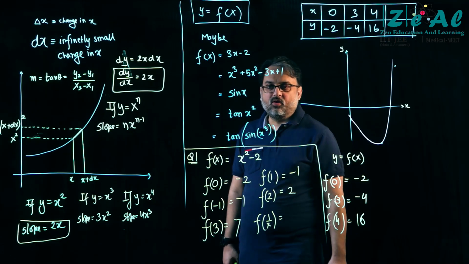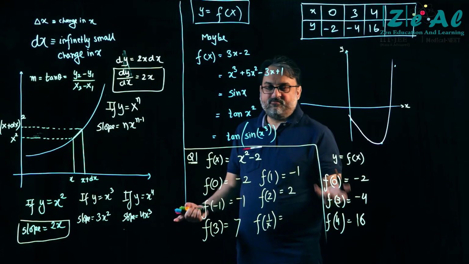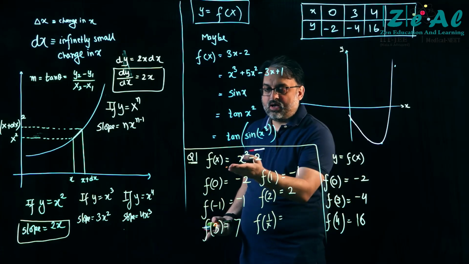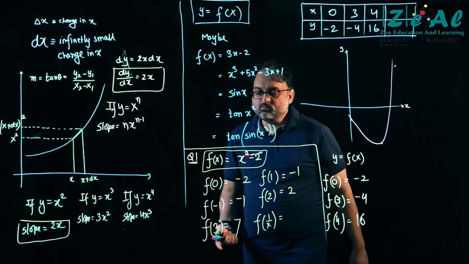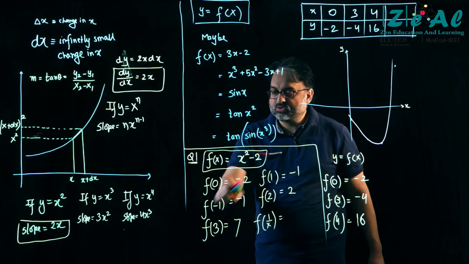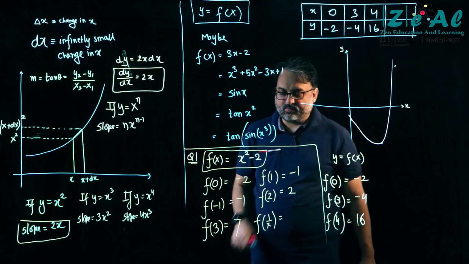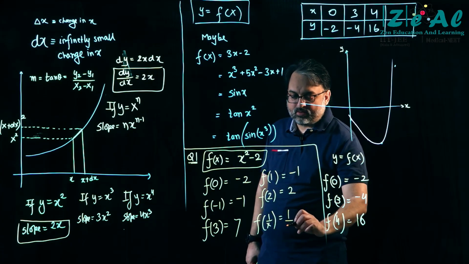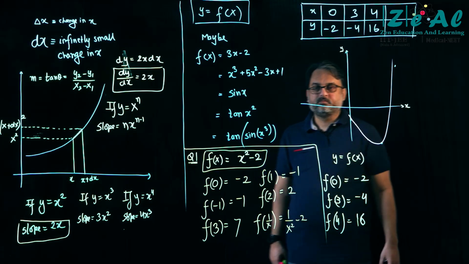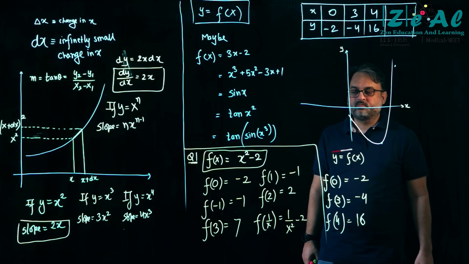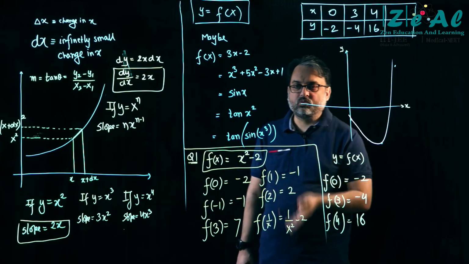Okay. So what are we doing here? What have we done? Wherever there is x, we replace it with this. f of 1 by x will be equal to 1 by x square minus 2. Right? You can reduce it and write it as 1 minus 2x square upon x square.